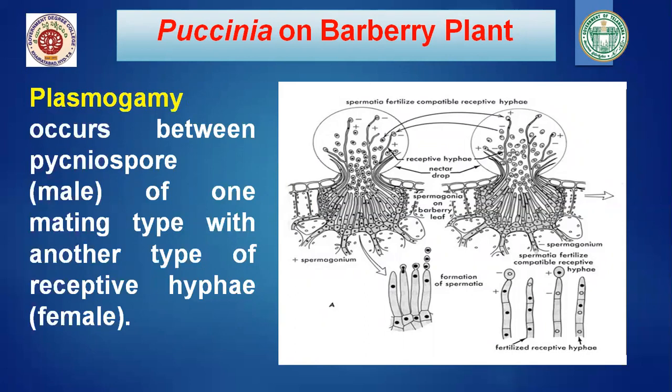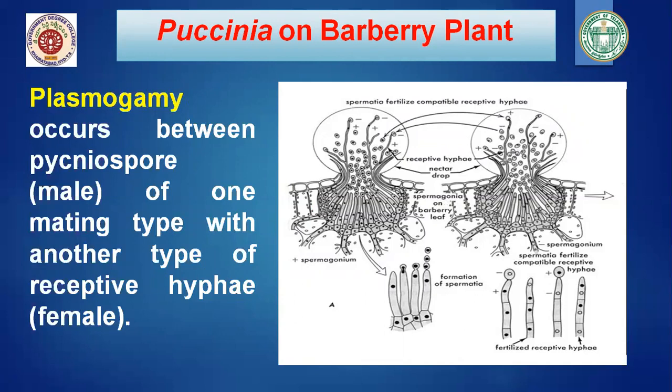So now what happens? Plasmogamy takes place. It occurs between the pycniospore, the male of one mating type, and the receptive hyphae of the other type, that is female. So here the plus strain is produced and here the minus strain is produced. This is the pycniospore, here it is plus strain and here it is minus strain. Now plasmogamy takes place in such a way that pycniospores of plus strain are received by receptive hyphae of minus strain, and minus strain pycniospores are received by receptive hyphae of plus strain. Like this plasmogamy takes place.